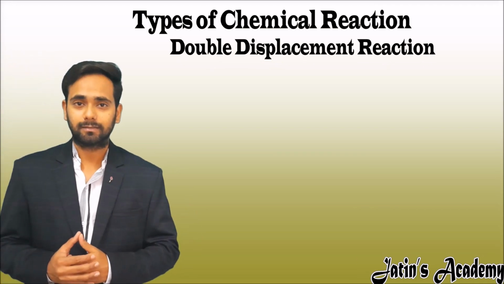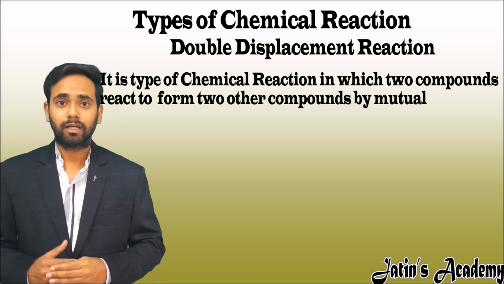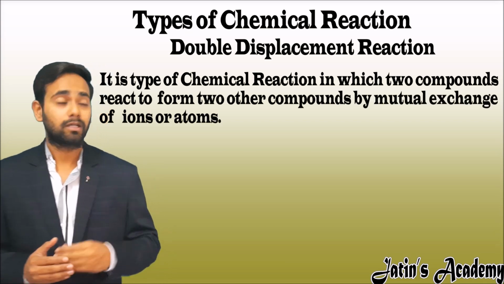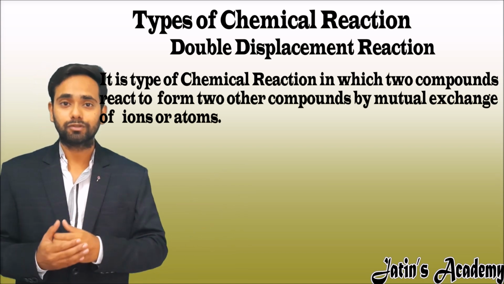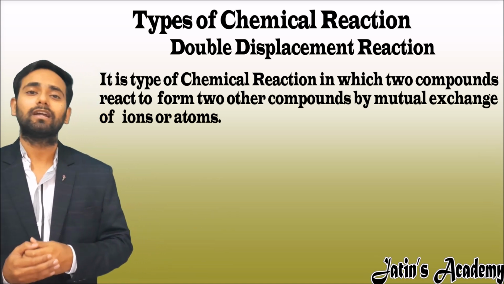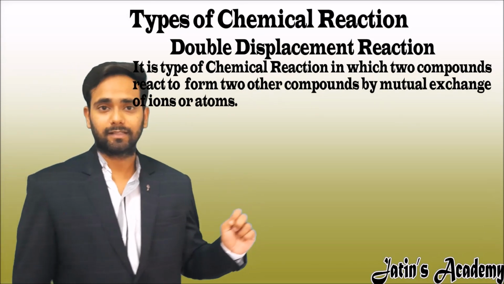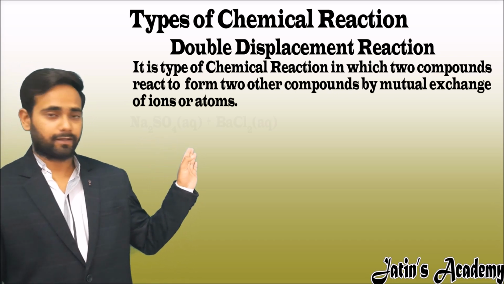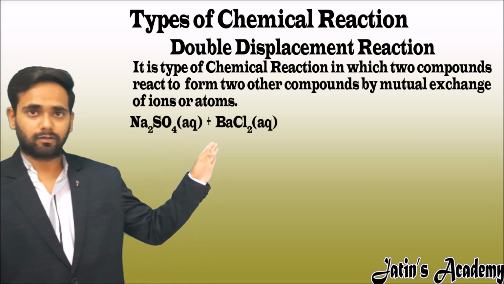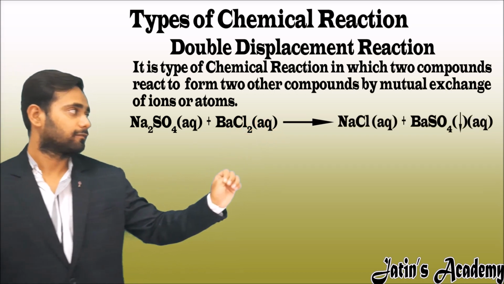Now what is double displacement? Double displacement is a type of chemical reaction in which two compounds react to form two other compounds by mutually exchanging their ions or atoms. Let's understand this reaction with an example. Here sodium sulfate reacts with barium chloride. It gives sodium chloride and barium sulfate.